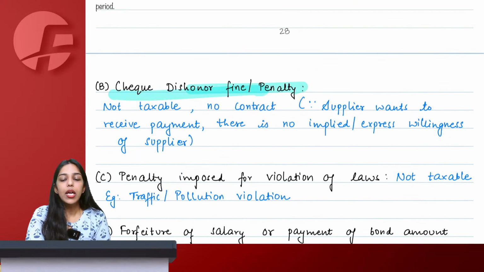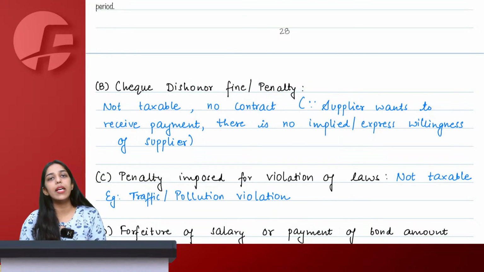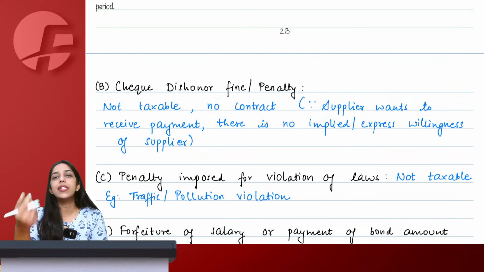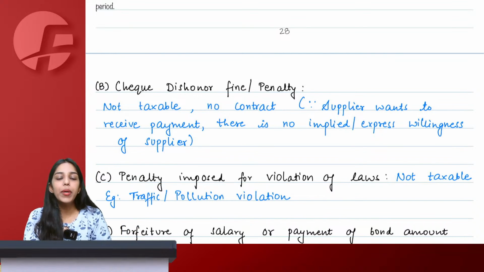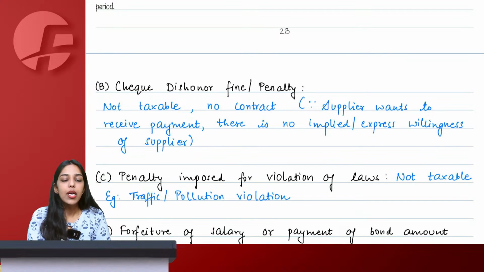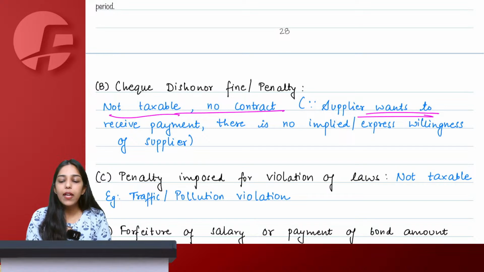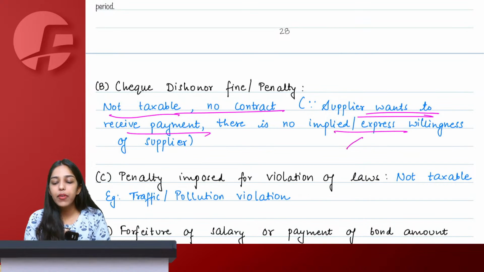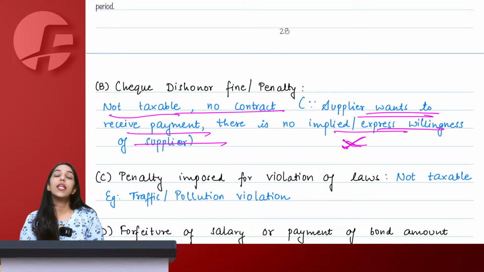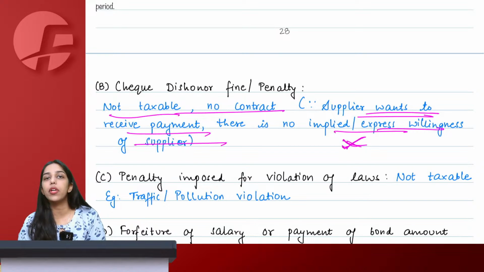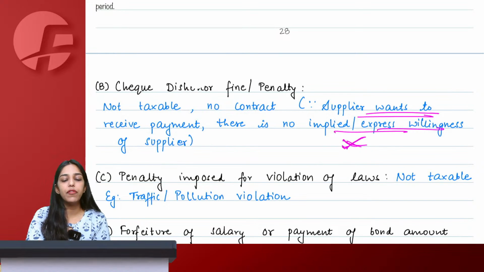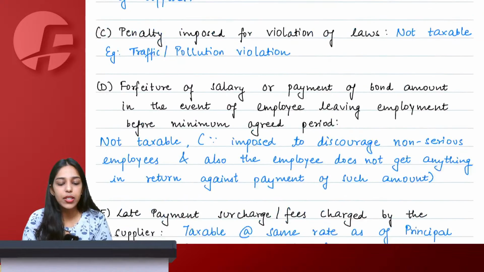See, check dishonor. Now normally there is always an express or implied contract. Everyone knows that if my check gets bounced, I will have to pay my dishonor penalty, dishonor fees. Does this mean that the opposite person is tolerating my check dishonor and therefore charging this fee from me? No. Nobody would ever want any check to bounce, right? So it is not taxable, no contract. The supplier would always want to receive payment. There is never an express or implied willingness of the supplier that you give me a check, that check will get bounced and then I will charge check dishonor fees from you. No, therefore check dishonor fees are also not taxable under GST.